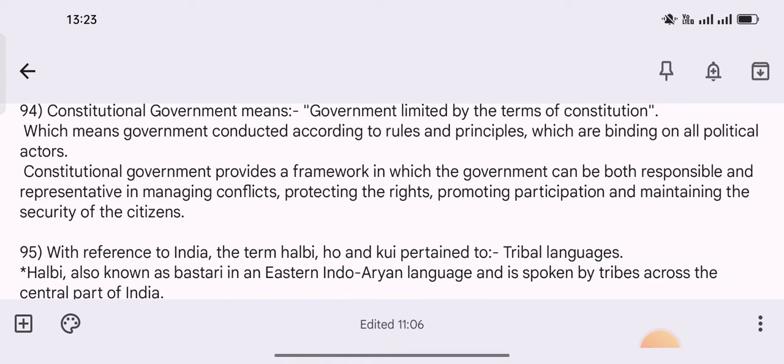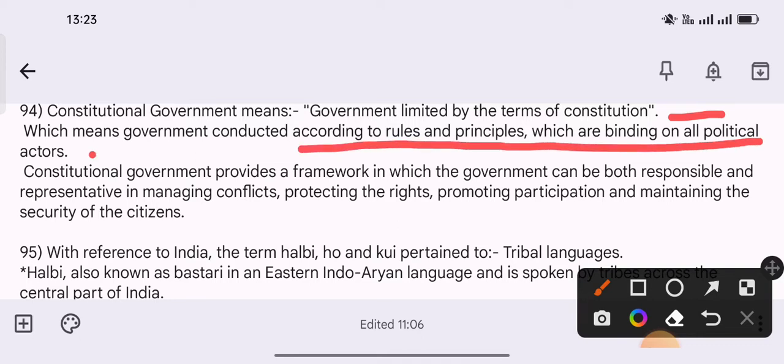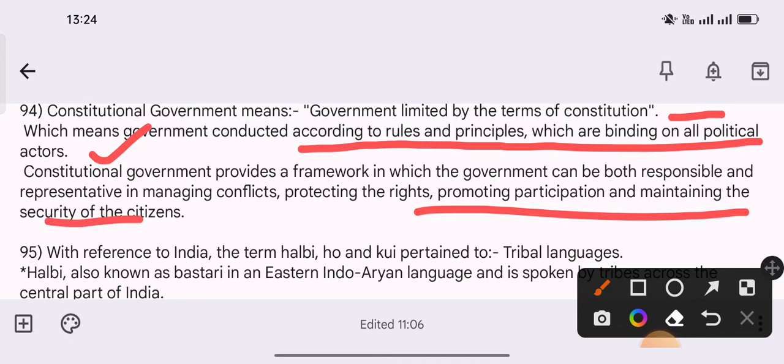94th question. The constitutional government means. See, the constitutional government is the government limited by the terms of constitution. Here the constitutional government means government conducted according to rules and principles which are binding on all political actors. And constitutional government provides a framework in which the government can be both responsible and representative in managing conflicts and protecting the rights and promoting participation and maintaining the security of the citizens.